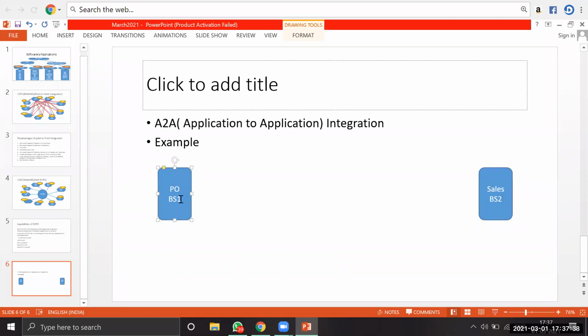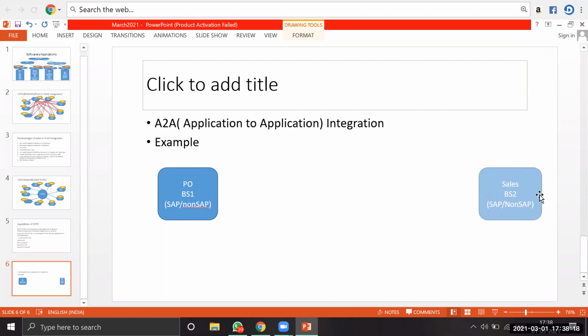Assume that business system one is running on either SAP or non-SAP applications. In the same way, to run business system two, the sales department, we are using SAP or non-SAP applications. Just assume that. Now if you observe here, the source and target systems understand different formats.